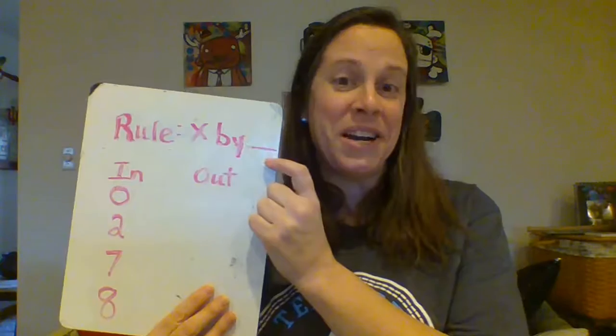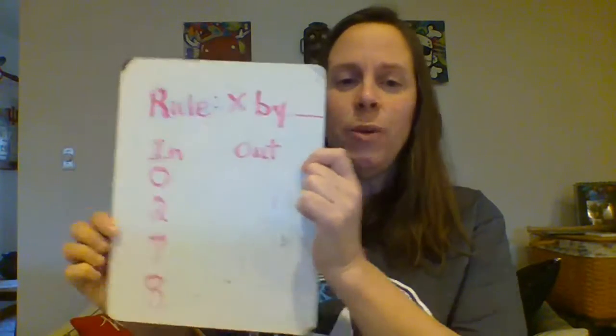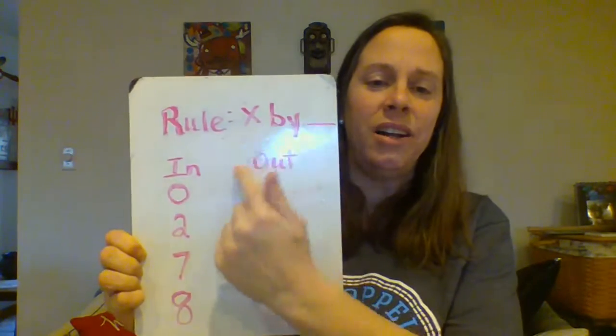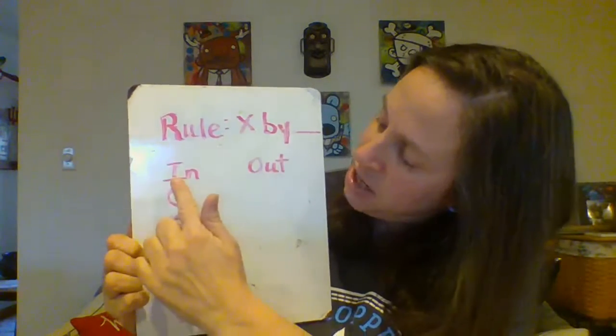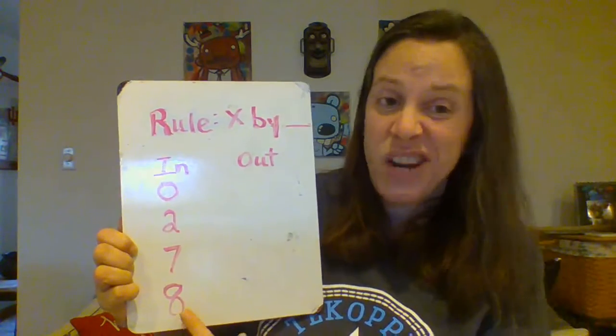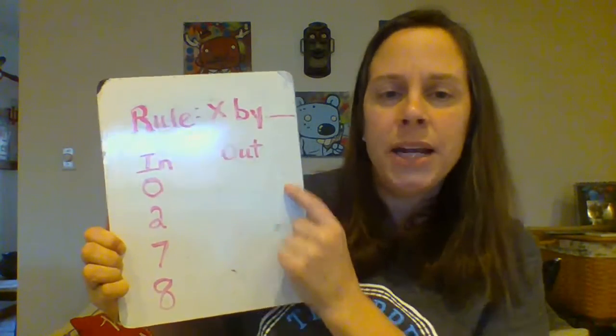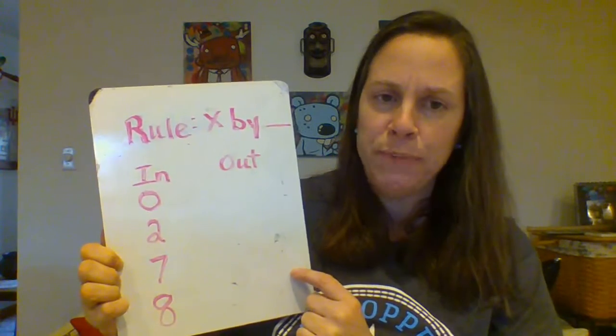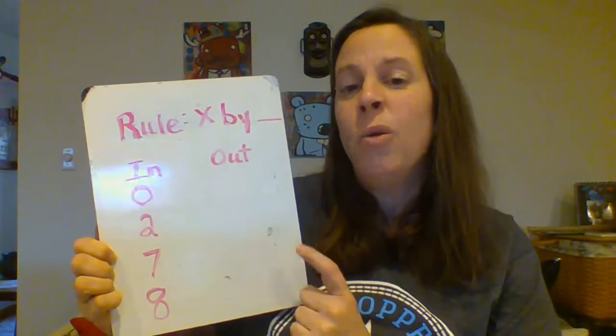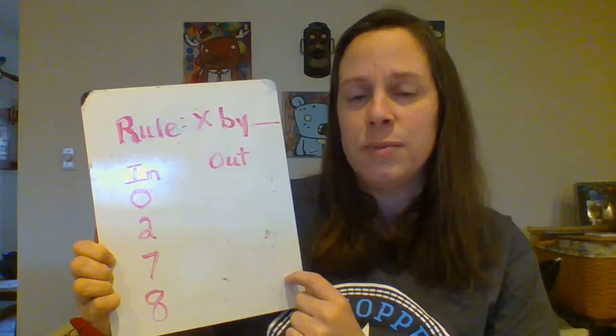Now, I haven't picked out my number yet. Then you have an in column and an out column, and right now we have numbers in the in column, but none in the out column, so the output. We have to figure out what the product is of these multiplication problems.